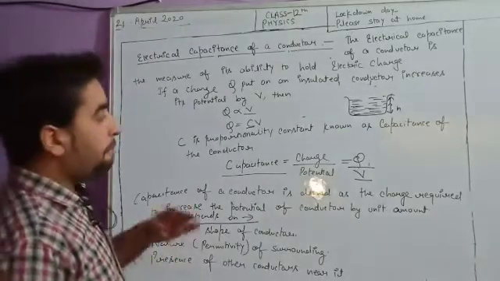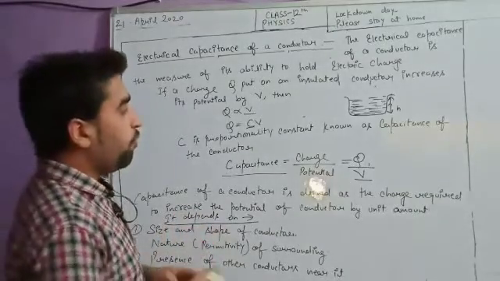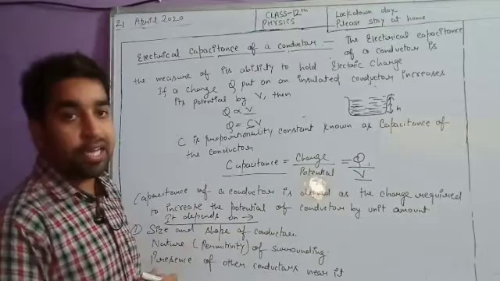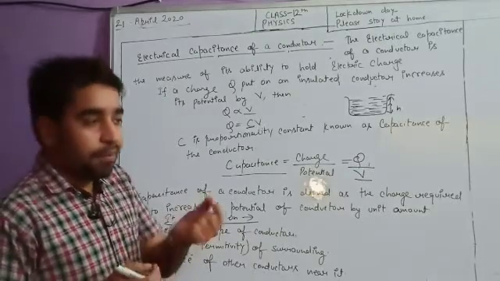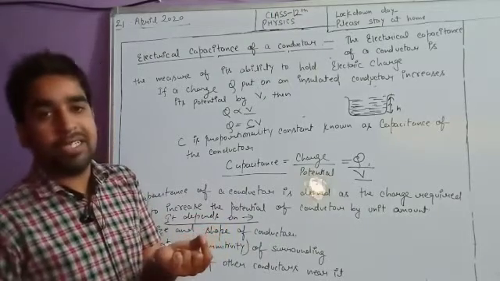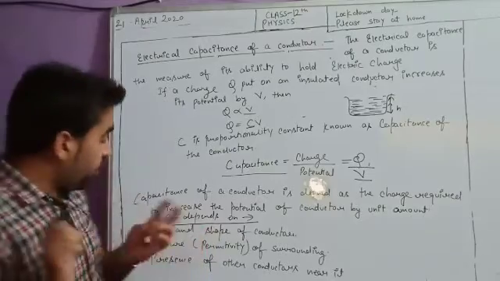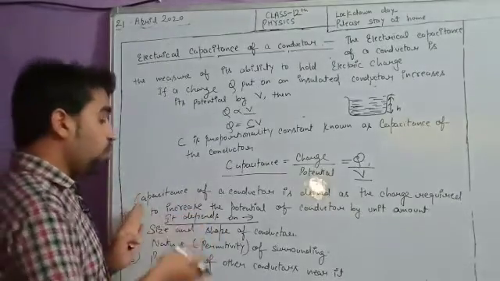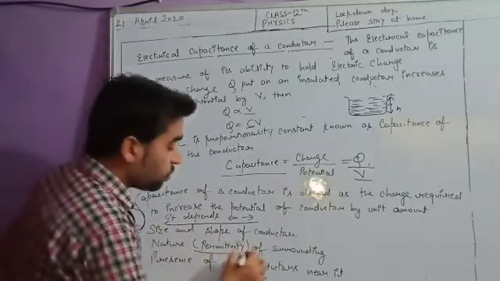Nature of surrounding, or the permittivity, we can say: if we are storing charge in a conductor, there are chances that it can leak out. Even the particles of air are capable of taking that charge. They become ionized and take the charge away. So if we want to store more charge, the permittivity also supports it.